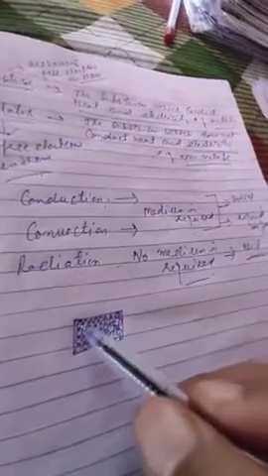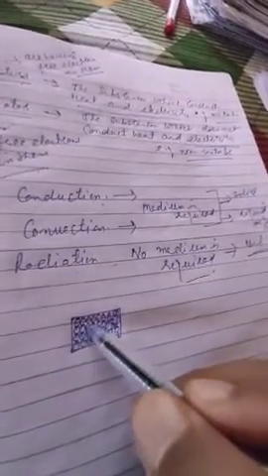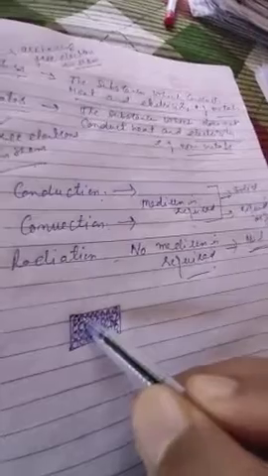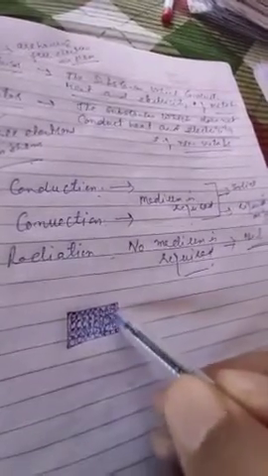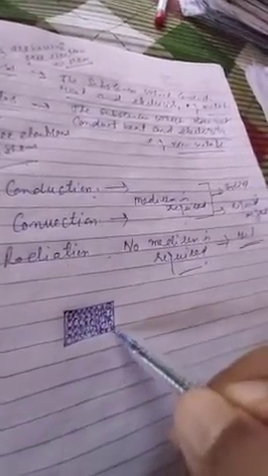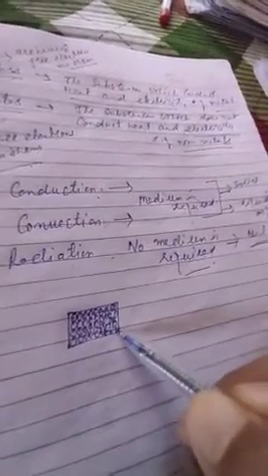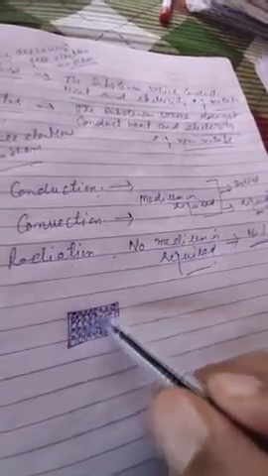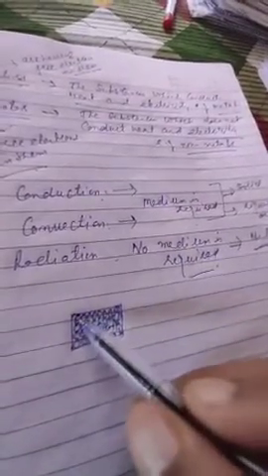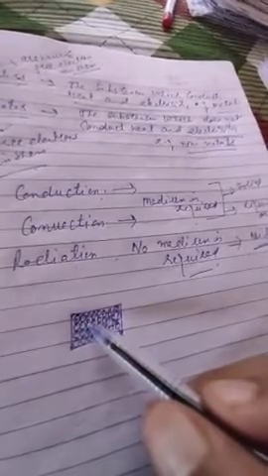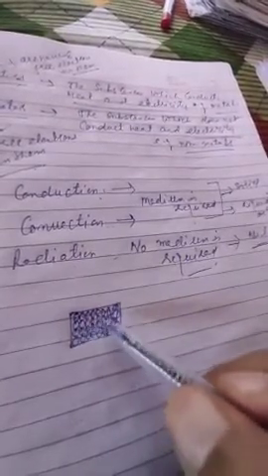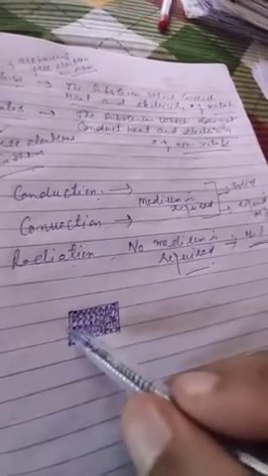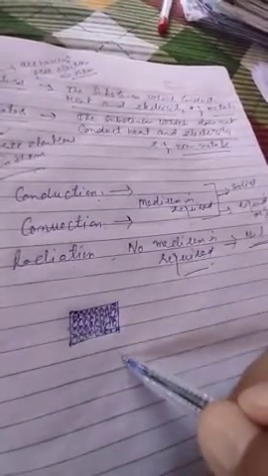Now the heat is transferred from particle to particle. This particle will transfer heat to this. Like this, the heat is transferred to the last particle. Means from molecule to molecule, or you can say from particle to particle. So in the conduction process, the heat is transferred from molecule to molecule, or from one end to the other end of the object.